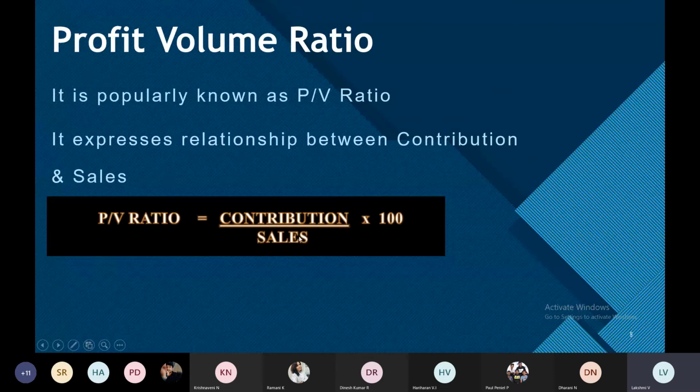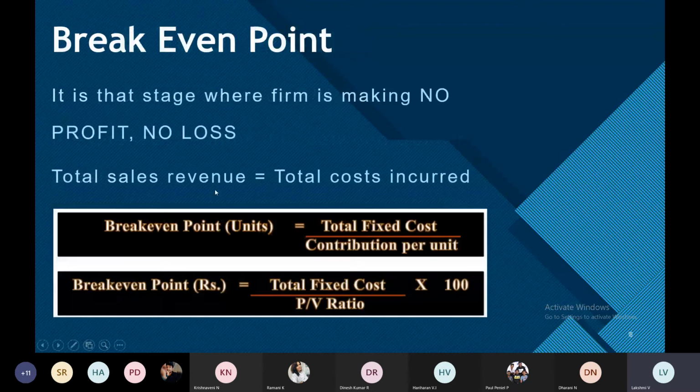Okay, and then they might ask you to calculate the break even point, again in units or in rupees. So what does break even point mean? It is a stage where the firm will not incur any loss or profit, no profit, no loss. That stage is known as the equilibrium point in economics, where revenue and cost are equalized. When total revenue TR and total cost TC are equal, that point is known as the break even point.